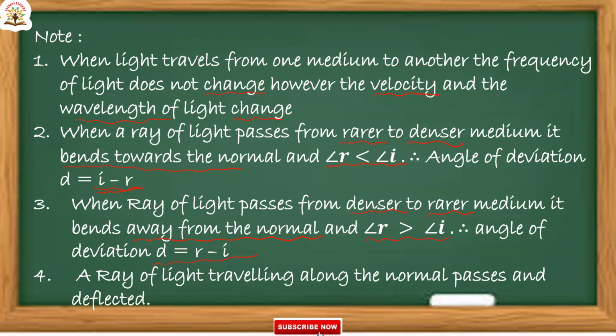The last one is a ray of light traveling along the normal passes undeflected. These are the 4 important points. And the next,